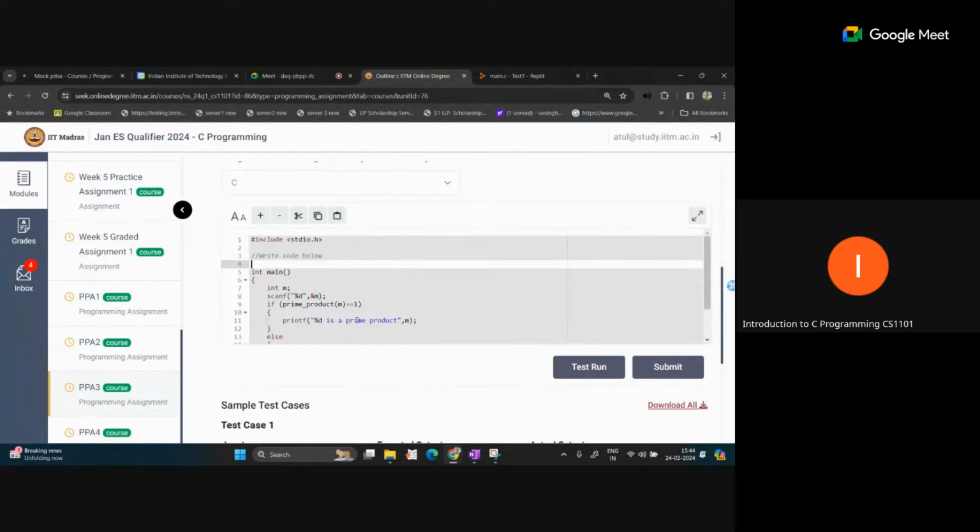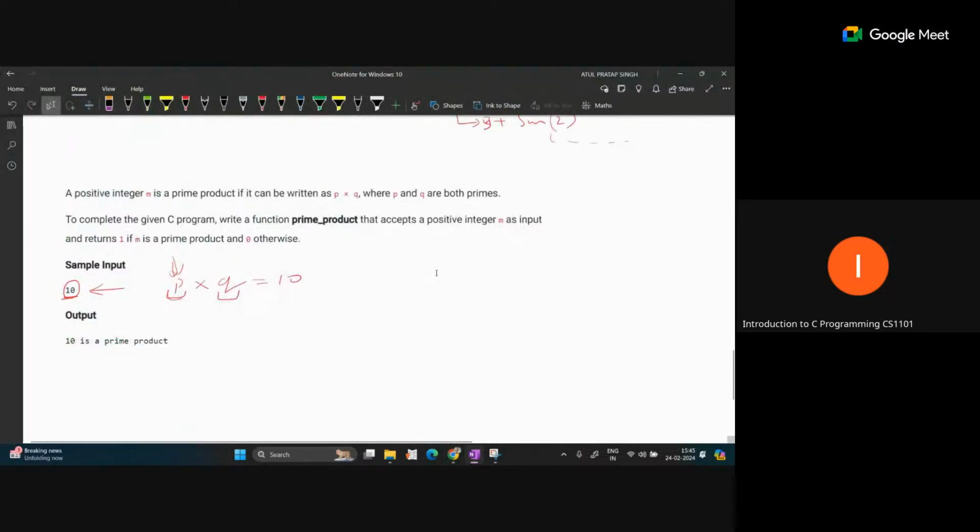You can do it in a different way also, but for this code, you can write a separate function to check for a prime number. You already wrote this code in the previous weeks. Suppose you are writing a prime function that takes some input n, and this function returns 1 or 0, where 0 means false and 1 means true. If the number is prime, return 1. If the number is not prime, return 0.